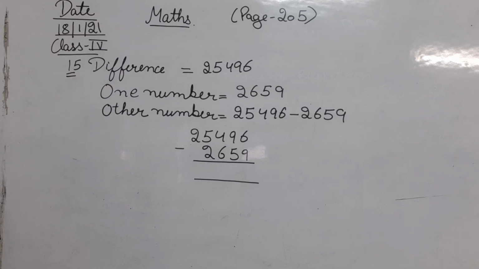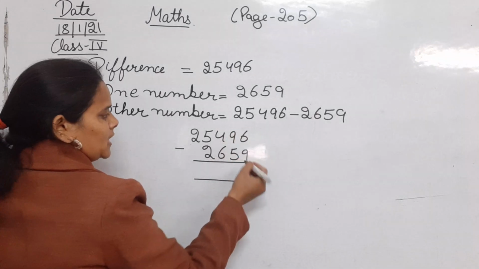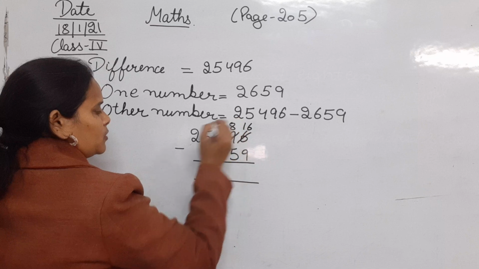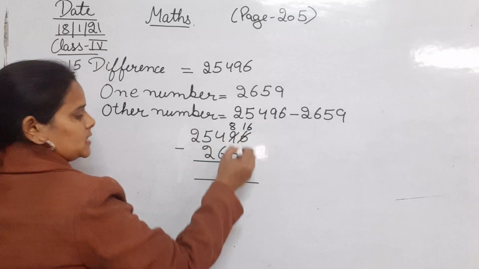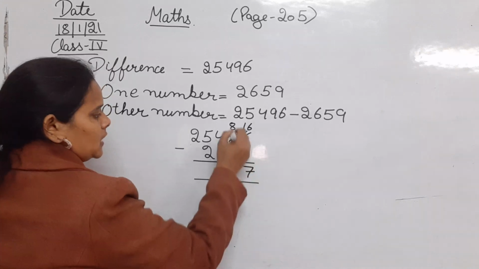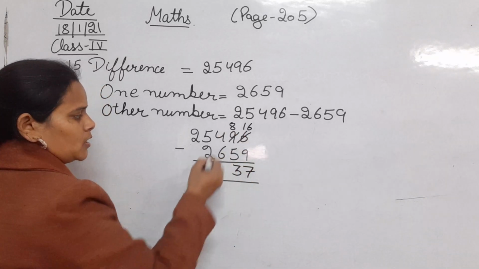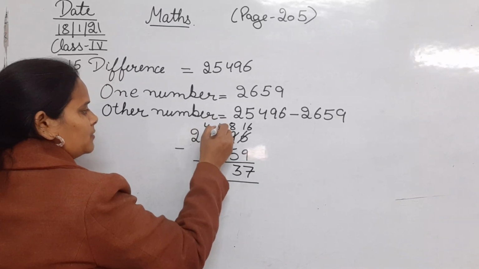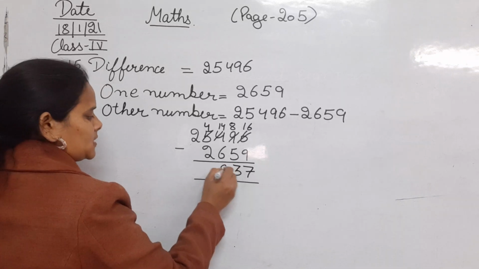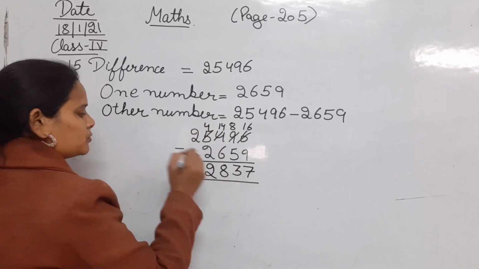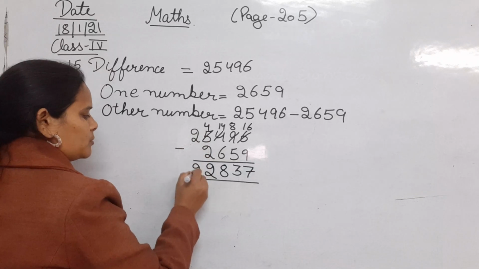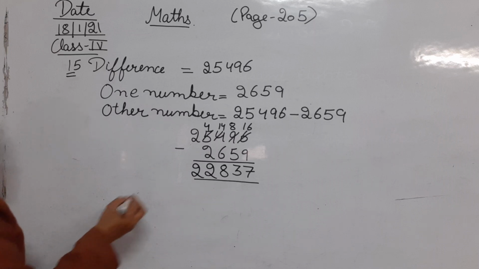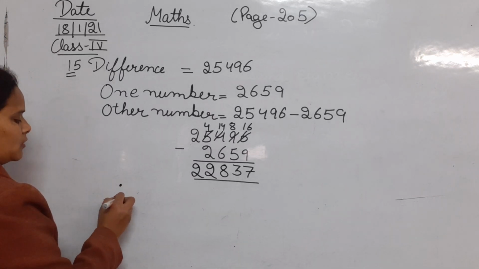You can't subtract 9 from 6, so it will become 16 and it will borrow from here and it will become 8. 16 minus 9, 7. 8 minus 5, 3. 4 minus 6, not possible, so it will borrow from here and it will become 4 and it will become 14. 14 minus 6, 8. 4 minus 2, 2. 2 minus nothing, or 2 minus 0, is 2. So therefore the other number is 22,837.